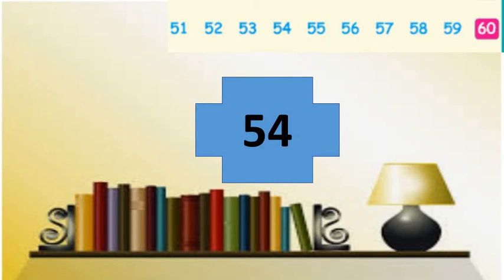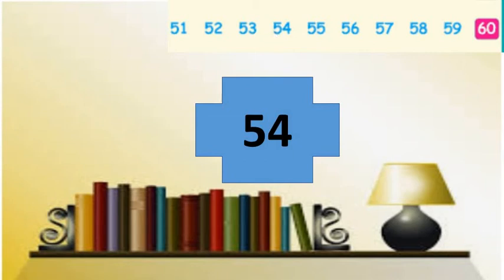We have number 54. Now look at the given number strip. There is number 51 to 60 on this number strip. Now count with me: 51, 52, 53 and 54.